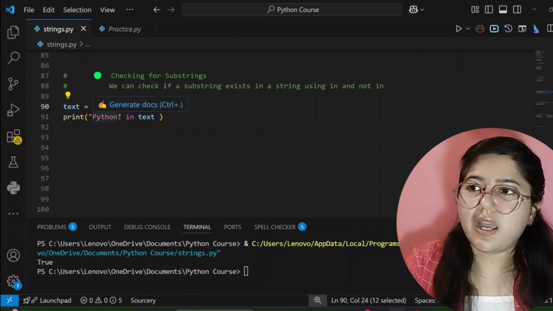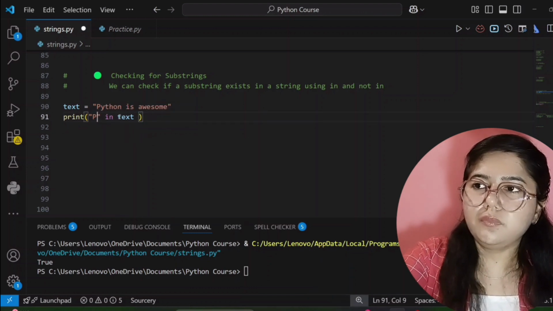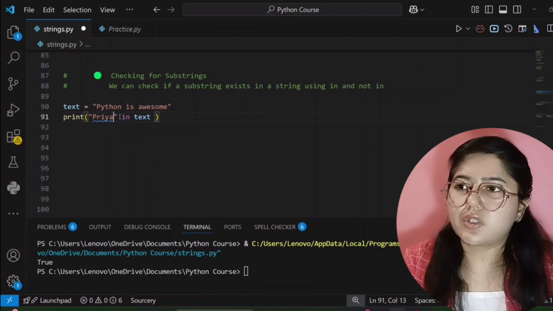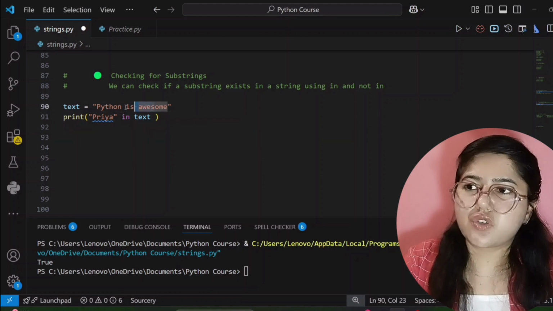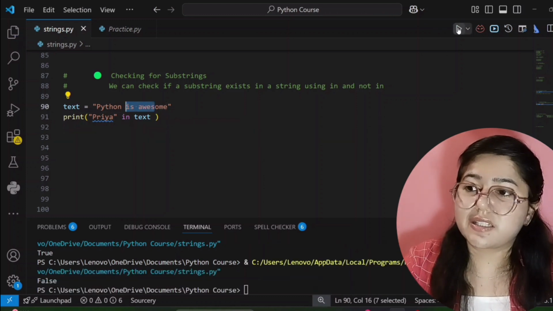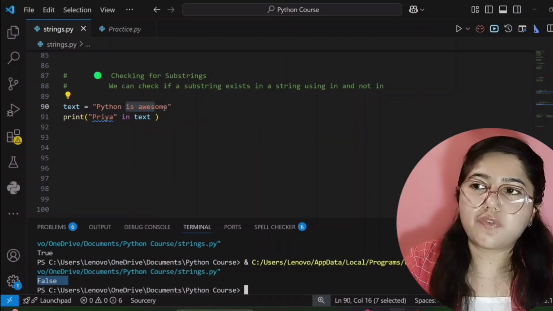If I write here Priya, does Priya exist in our string or not? No, it does not exist. So see here, it's showing the false answer.